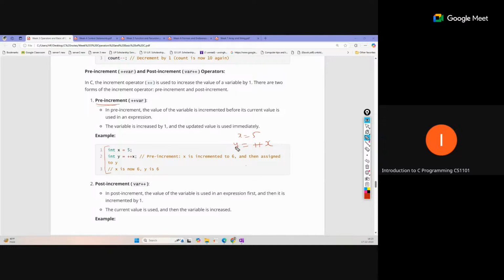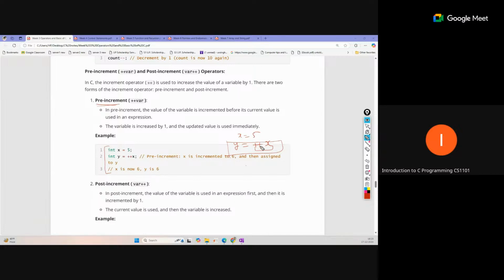If we use this in an expression, before solving the expression we perform the increment first, and then we use the updated value in the expression. So pre-increment means we increment the current variable first, and then use the updated value in the remaining part of the expression. That is the meaning.